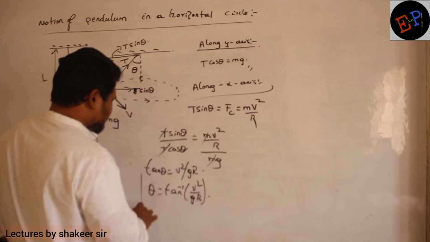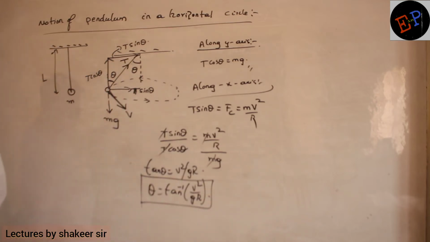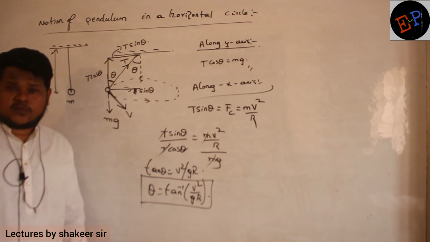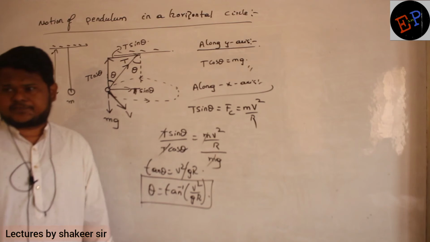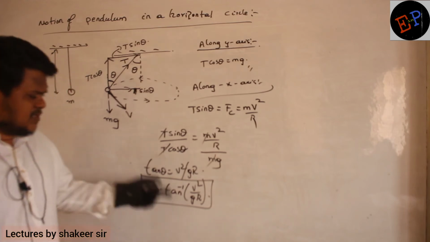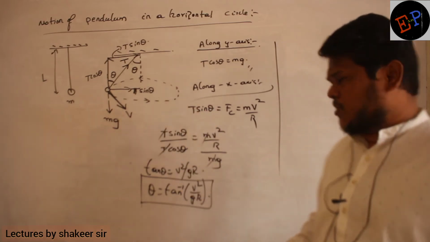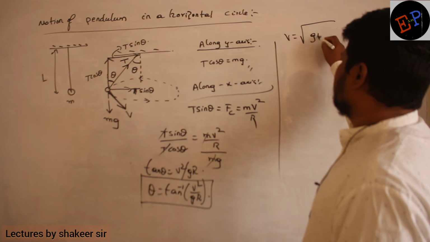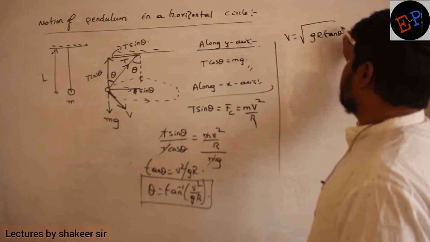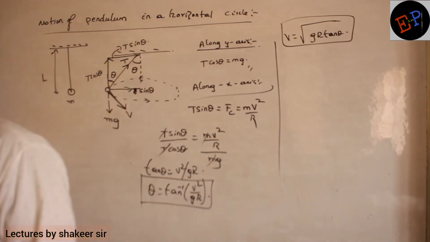So this was the same answer which I got in banking of roads also. In banking, when the body is moving in a circular path only because of banking, same equation I got. So here also you will get the same equation. Understood? Clear? Similarly, you can find out velocity also. What is the tangential velocity with which this bob is moving? How can I calculate tangential velocity? v is equal to square root of gr tan theta. Again, this is the same answer which I got in banking of roads. Clear? That's it.